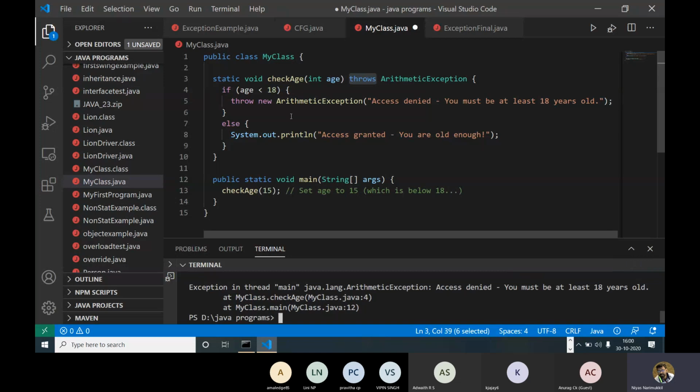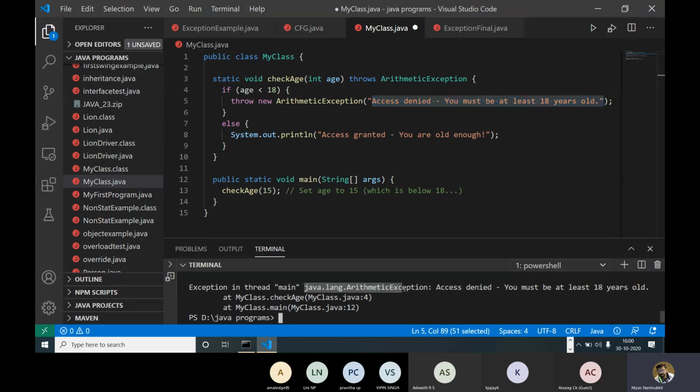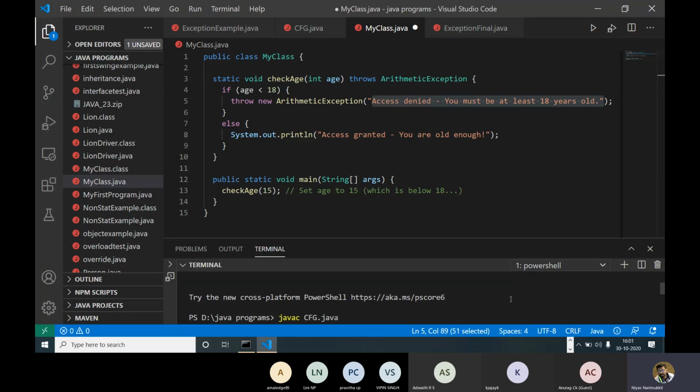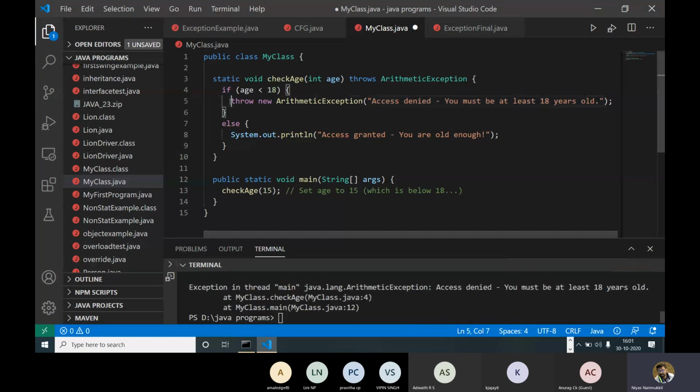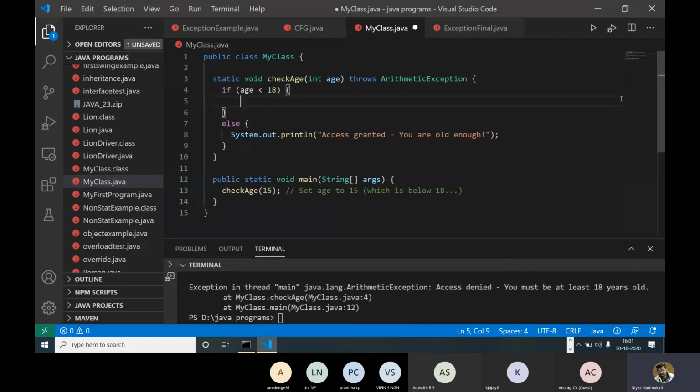What is the exception? We will get the exception, and we are passing some string here, which will be printed here. So we will get java.lang.ArithmeticException, and whatever string we are passing inside that object, we will print that here also. So it does not commonly occur like this; we are simply throwing one exception. Instead of that, for example, we are doing some operation, int s equal to 8 divisible by 0.